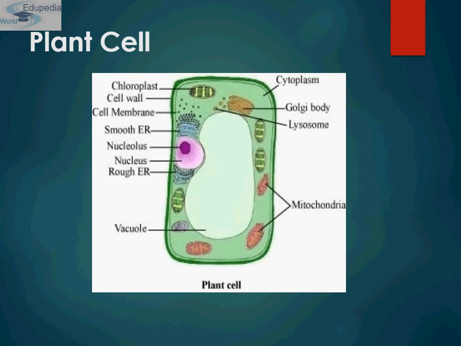And this is ER or endoplasmic reticulum. This is smooth ER and this is rough ER. Rough ER has ribosomes on it, and smooth ER does not have ribosomes on it. And it is a large network of interconnecting membrane tunnels. And this is a chloroplast. Chloroplast is an elongated or disc-shaped organelle containing chlorophyll, which is a green pigment. And the process of photosynthesis occurs in this region of the plant cell.